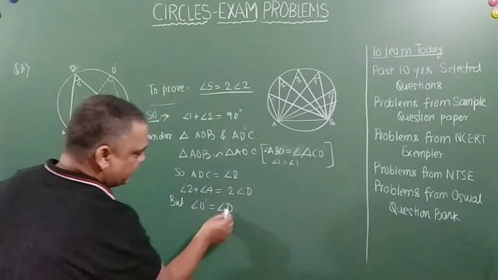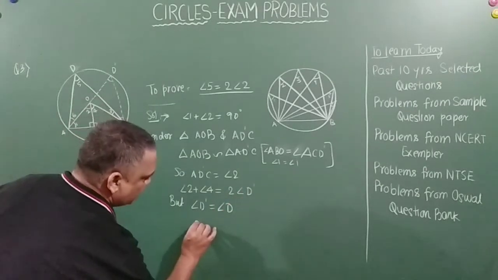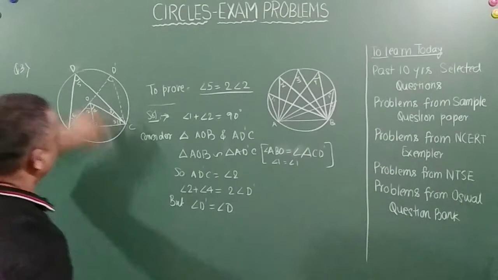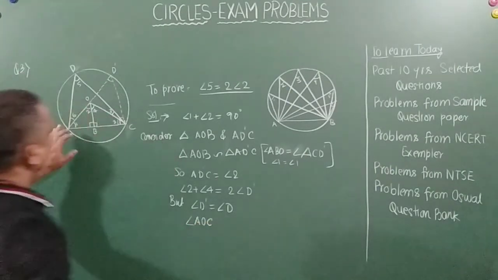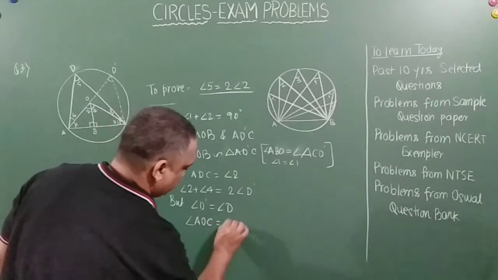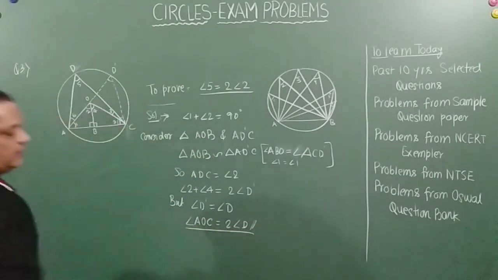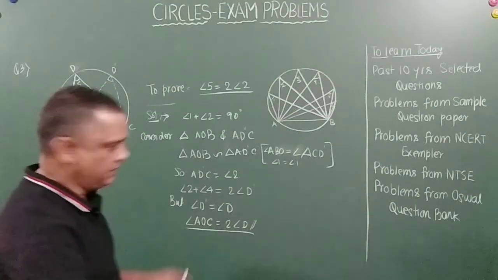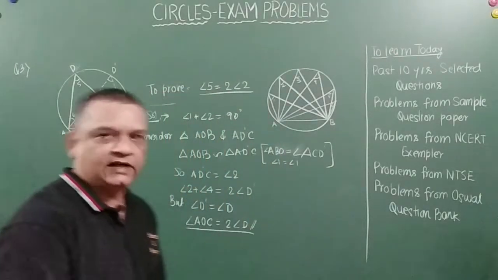So angle D dash is equal to D. So by this we can conclude that 2 plus 4 is nothing but angle AOC. Angle AOC is equal to 2 times angle D. So this is what was to be proved, right? So we have seen it. So let's move on to the next one.